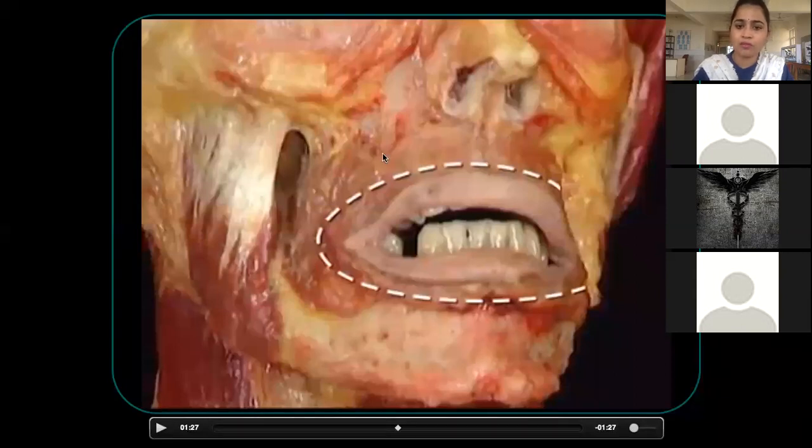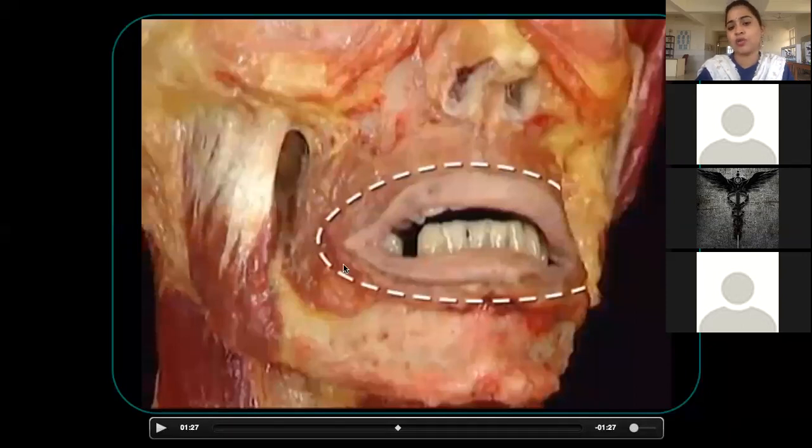So what are the two homeworks I had given? One is to draw the muscles of the face, and next is draw a table showing origin, insertion, nerve supply, actions of three muscles: orbicularis oris, oculi and buccinator. This is the orbicularis oris.